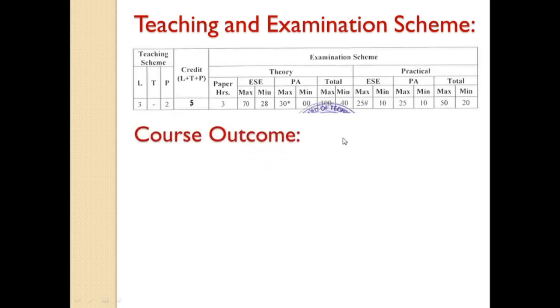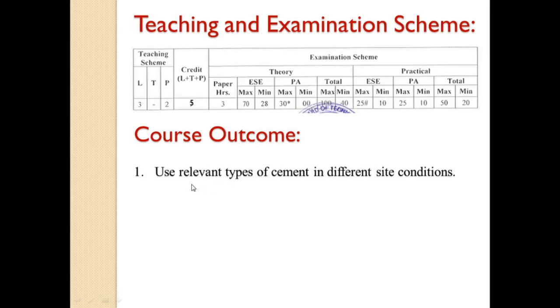So let us see the course outcomes, meaning what you will have achieved after studying this course. Let us see the course outcomes one by one. First is use of relevant types of cement in different site conditions, meaning you should be able to use the different types of cement in different site conditions. Second is use of relevant aggregate for required concrete works. You should know aggregate quality and the various practicals conducted on aggregates for quality check.